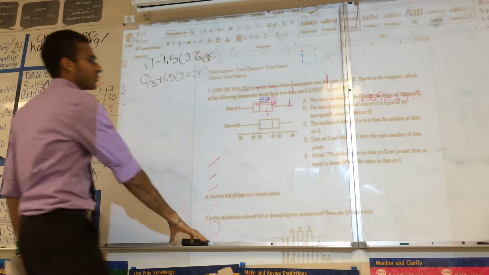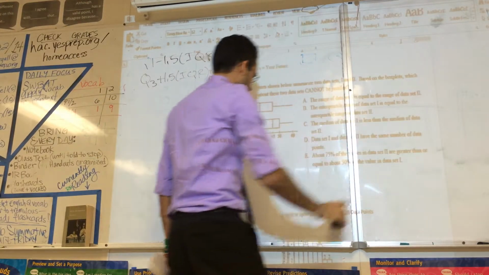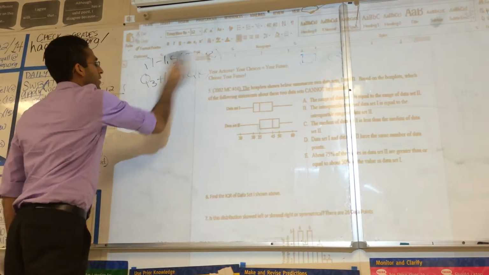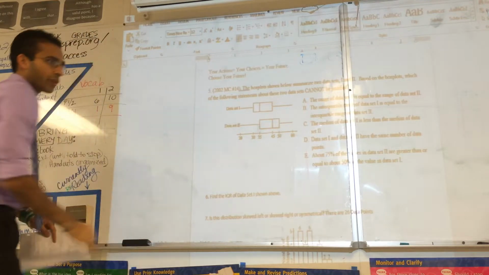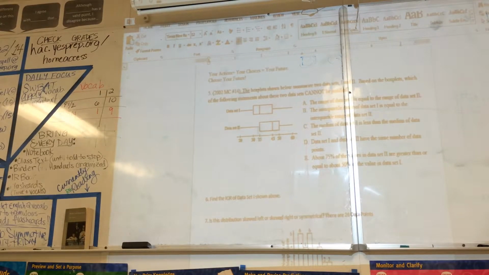The box plots above summarize two data sets. Which of the following cannot be justified? The answer here we wanted was D. I have no idea how much data is in each set. I have no earthly idea. Everything else can be justified. I don't know how much data. I like that. I have no earthly idea.